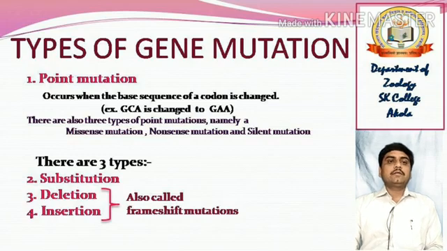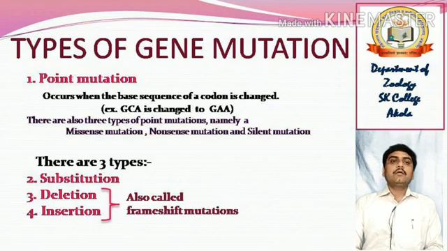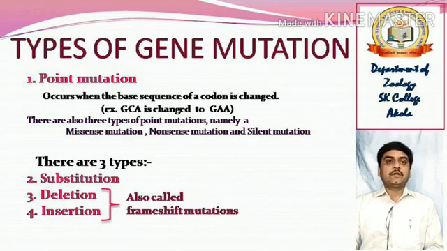There are also three types of point mutations, namely a missense mutation, second the nonsense mutation, and third the silent mutation, which occur under point mutation type. And again, besides point mutation, there are further types.